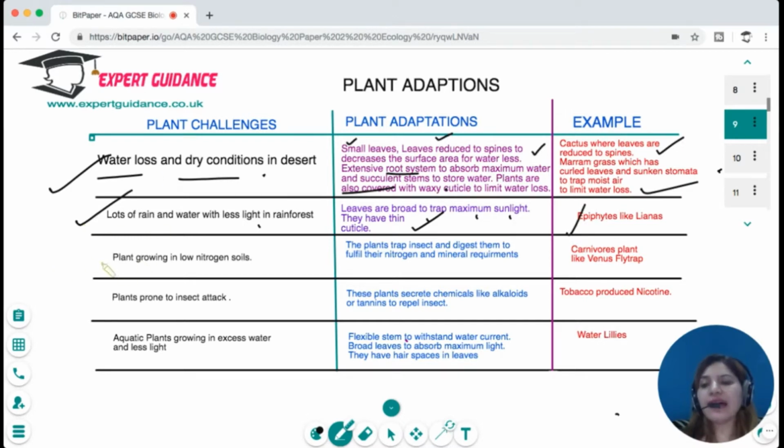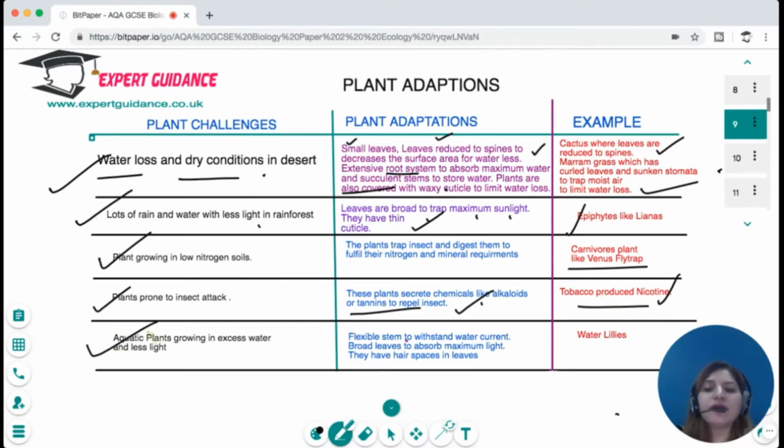Then there are plants which are growing in low nitrogen soils. These plants trap insects, which helps them to digest them and fulfill their nitrogen and mineral requirements. For example, carnivorous plants like Venus flytrap. There are some plants which are prone to insect attack. These plants secrete chemicals like alkaloids or tannins, which help them to repel the insects. For example, the tobacco plant produces nicotine as a chemical.